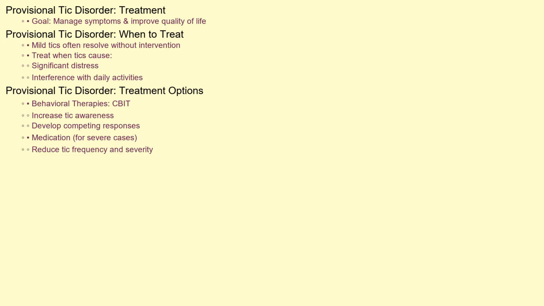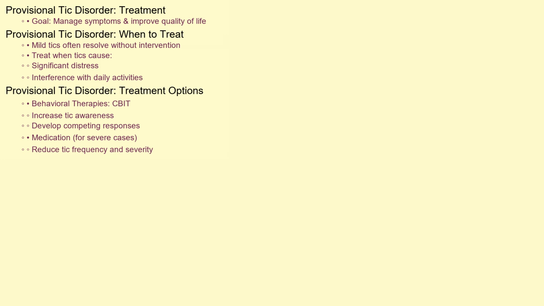The primary goal of treatment for provisional tic disorder is to manage symptoms and improve the individual's quality of life. In many cases, mild tics may not require any specific treatment, as they often resolve on their own. However, if tics are causing significant distress or interfering with daily activities, behavioral therapies, such as comprehensive behavioral intervention for tics or CBIT, can be helpful.